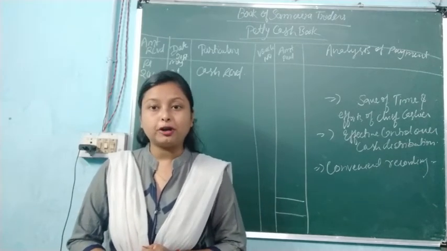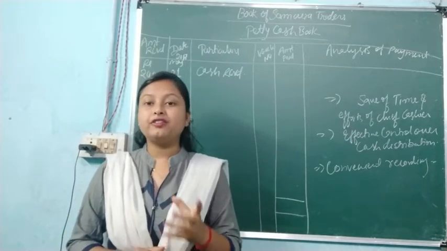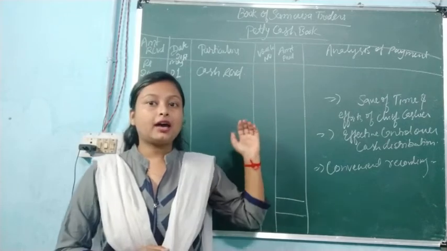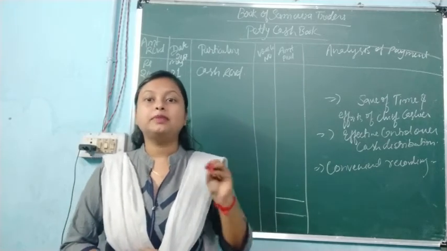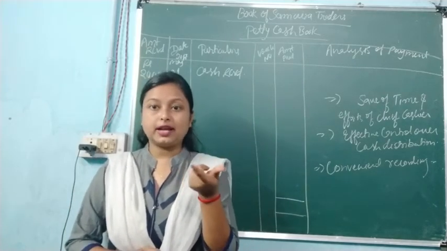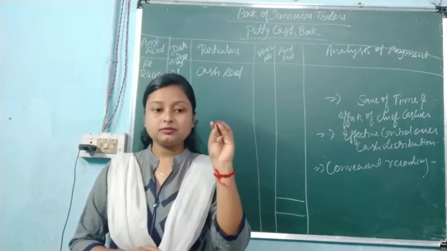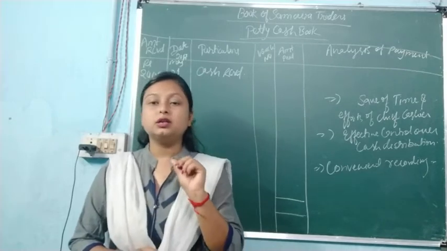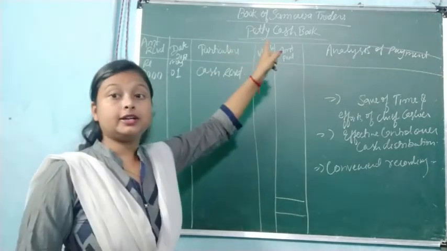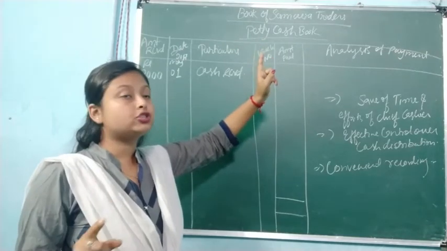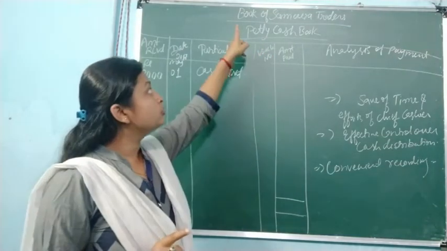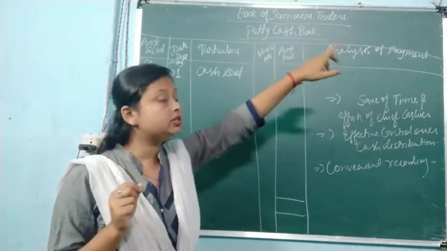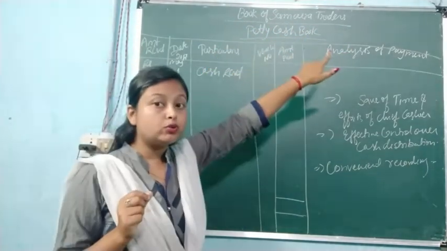Now we will learn the format. Suppose a firm's name is Samira Traders. Here I have written that they have a petty cashier. They provide him the amounts, saying this is the particular amount and you have to spend it in the particular month. Suppose Samira Traders has started recording the transactions in their petty cash book. So you have to write down the format. In the format you will write down the books of Samira Traders, and after that, petty cash book.